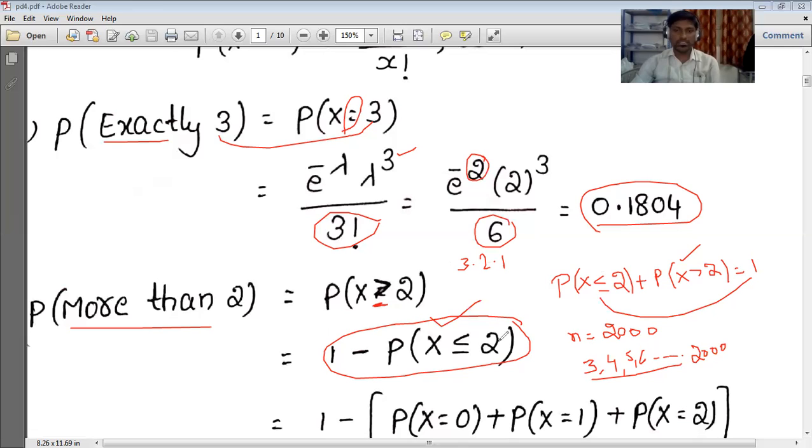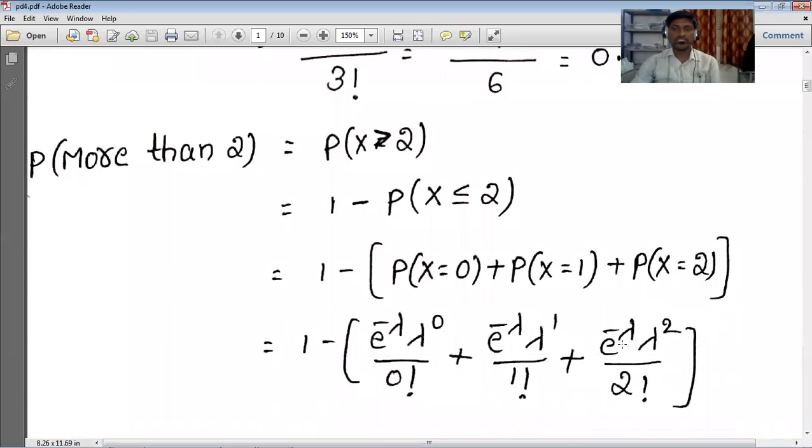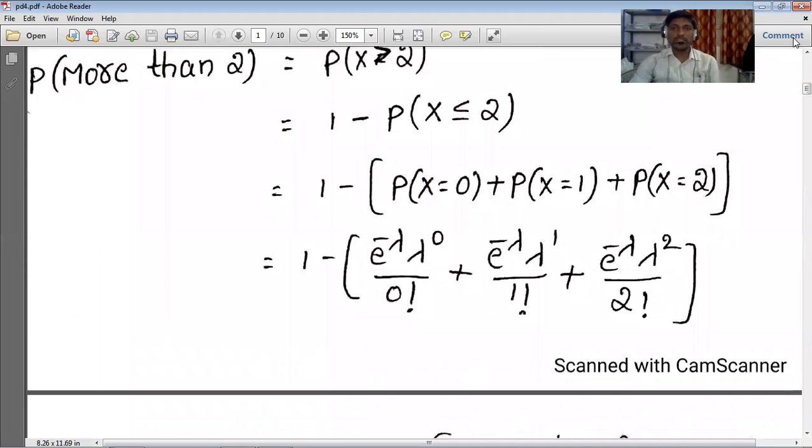So for avoiding that, we are using the Poisson distribution, and simply we write P of x greater than 2 as 1 minus P of x less than or equal to 2. Here x less than or equal to 2 means 0, 1, 2. So that is P of x equal to 0 plus P of x equal to 1 plus P of x equal to 2.